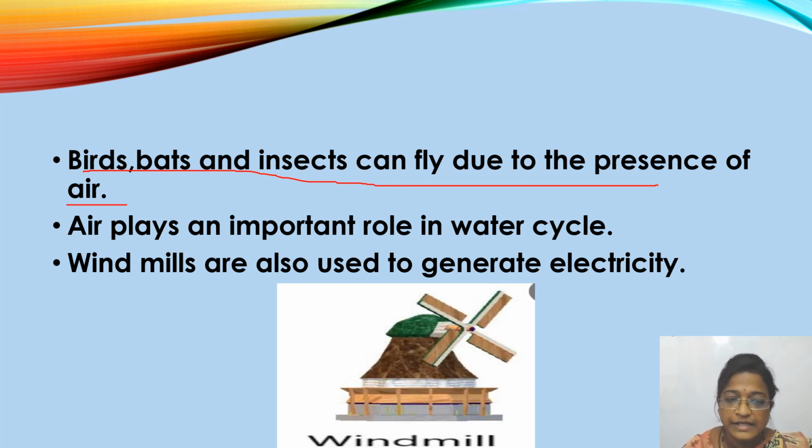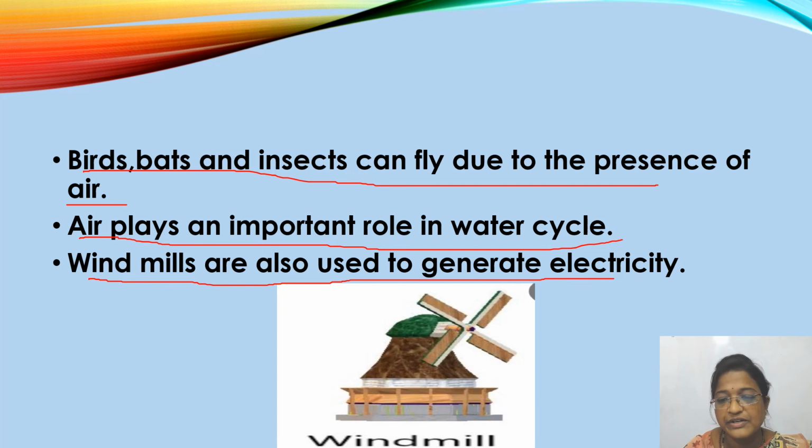Air also plays an important role in the water cycle, as I said before, and as you learned in the previous class also. And windmills are used to generate electricity. Because of these windmills, electricity is generated.